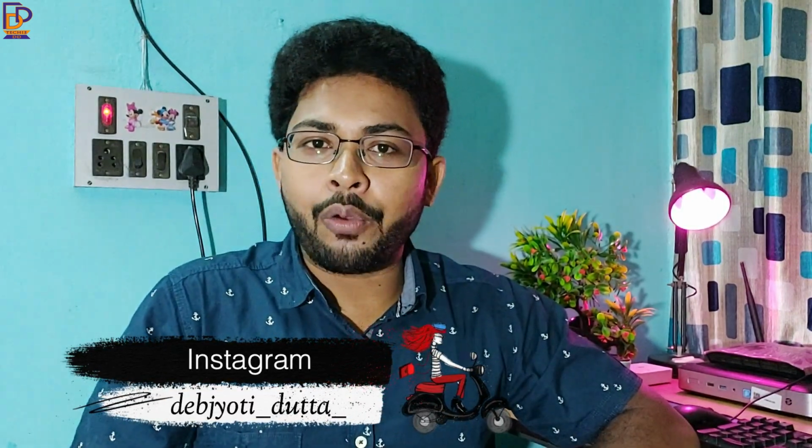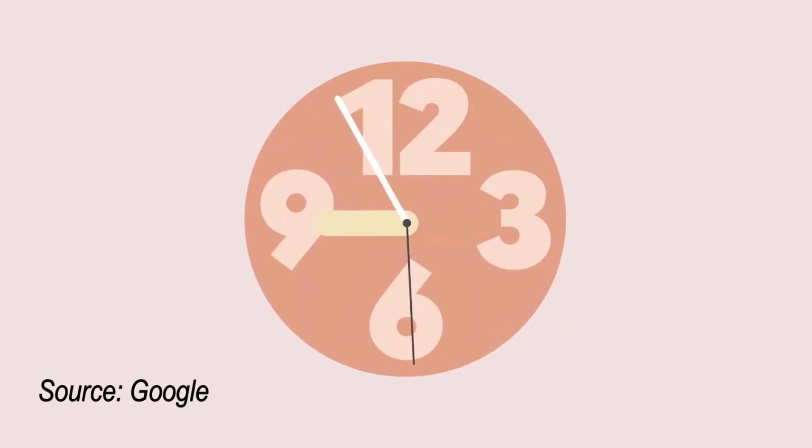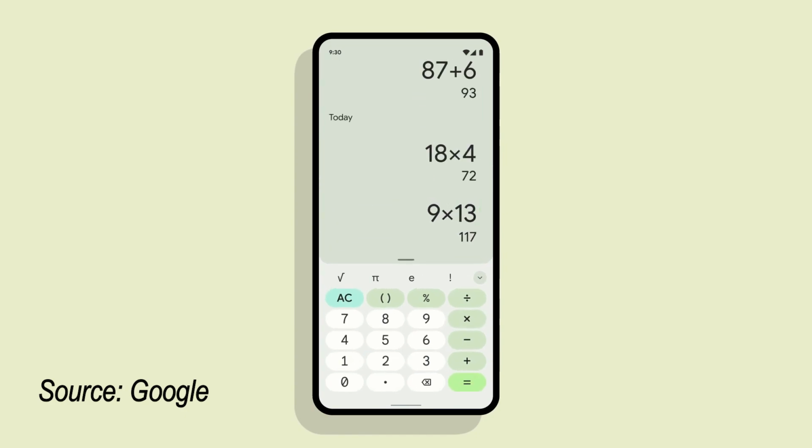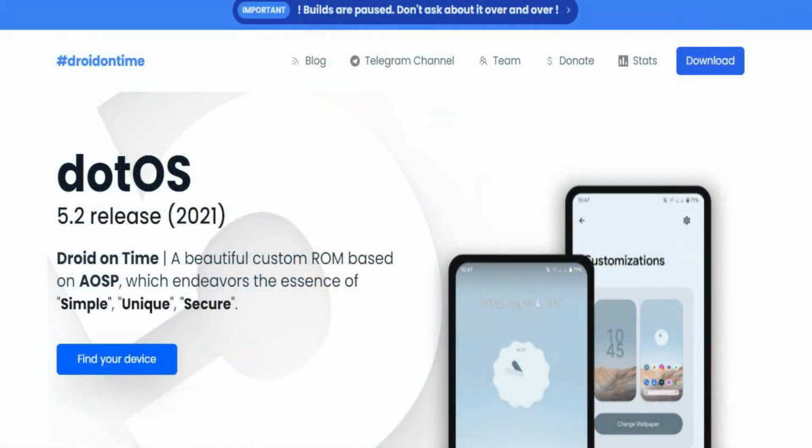So guys, with Android 12, Google introduced a new user interface and a new user element known by the name as Material You. And while we are still waiting for all the OEMs to update their devices to Android 12, somehow .os, that is Droid on Time, which is a popular custom ROM for Android, has recently updated the ROM to version 5.2, which includes all the Material You design elements only with the help of a single customization software, but still keeping their Android version to 11.